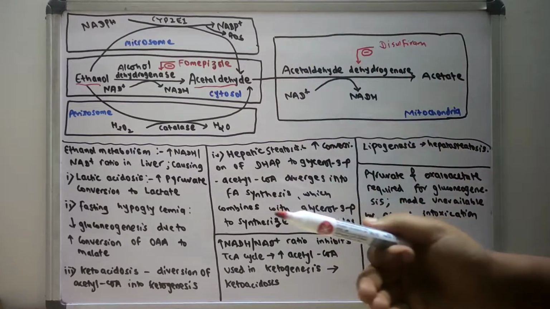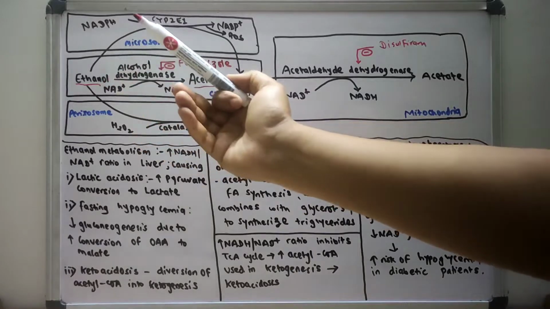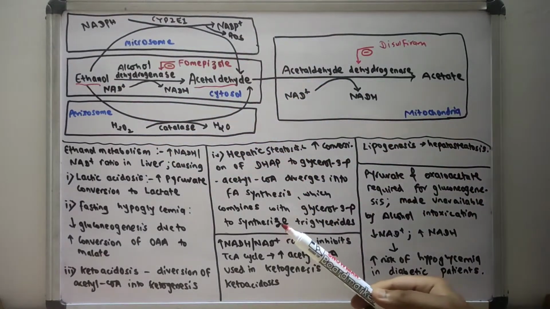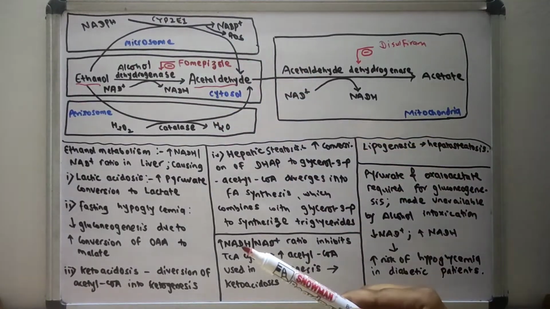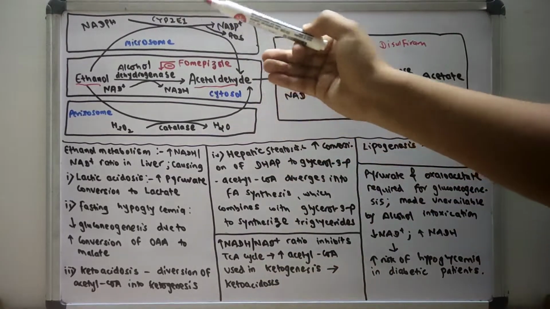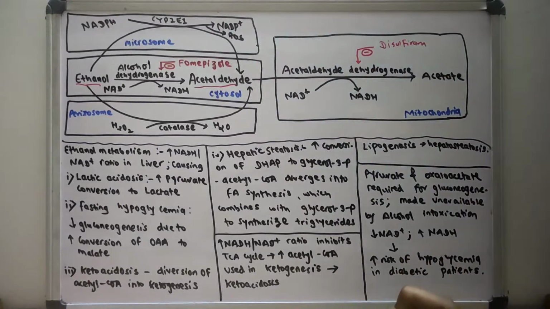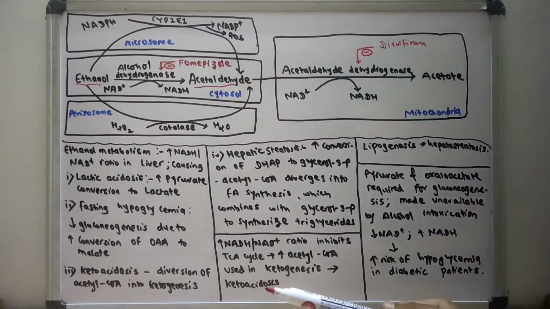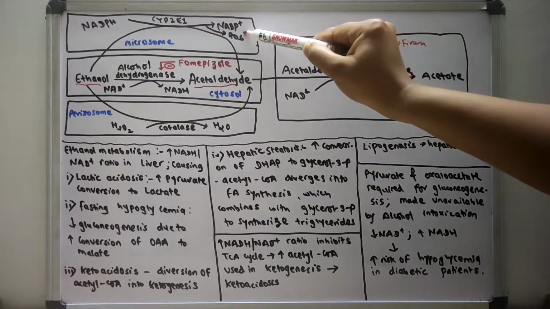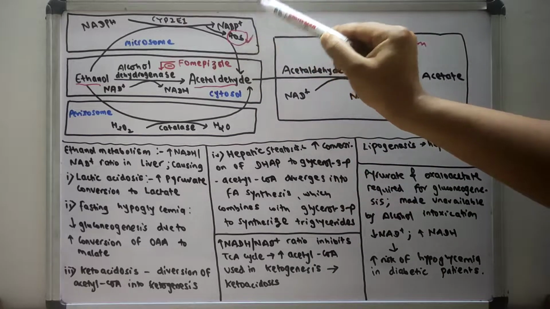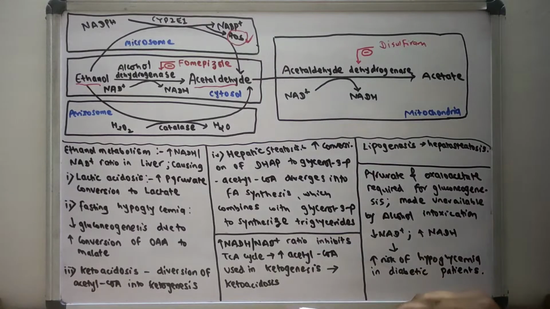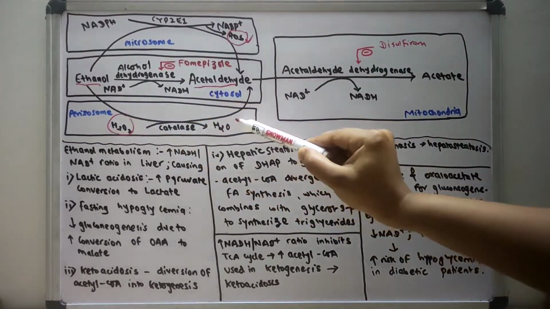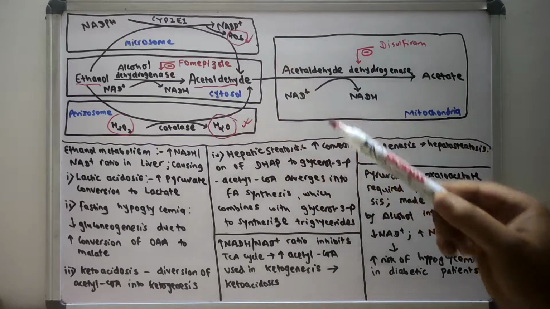So let's revise again. In the cytosol, the ethanol is converted to acetaldehyde by the enzyme alcohol dehydrogenase, and simultaneously there are various reactions occurring in the peroxisomes and microsomes. In the microsomes, there is production of reactive oxygen species, whereas in the peroxisome there is conversion of hydrogen peroxide into water.